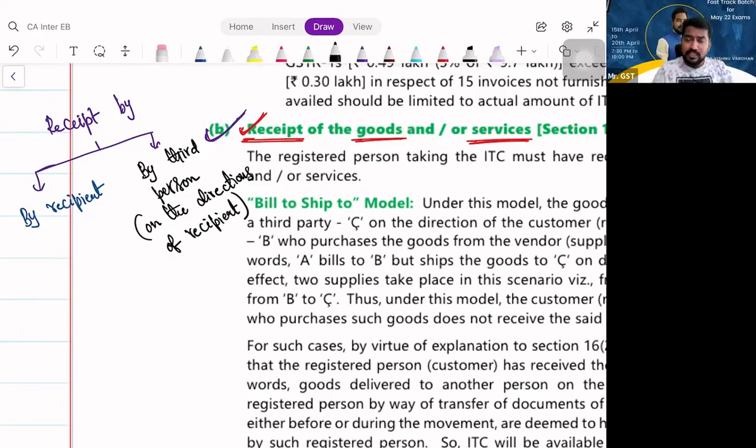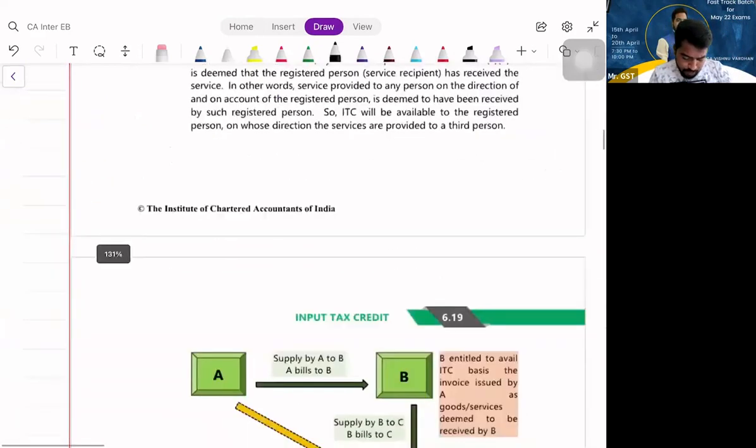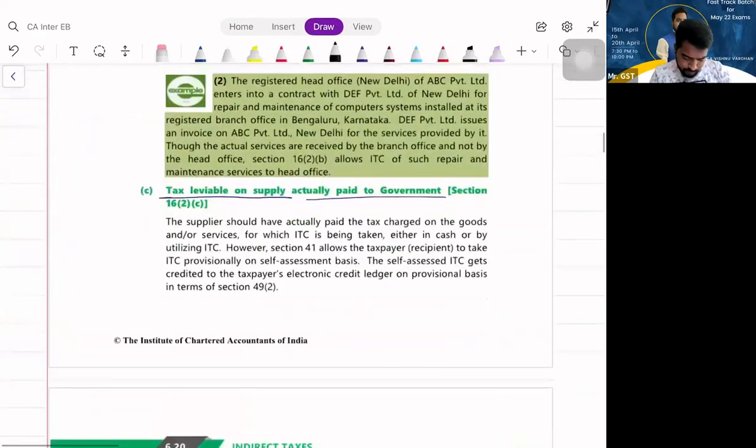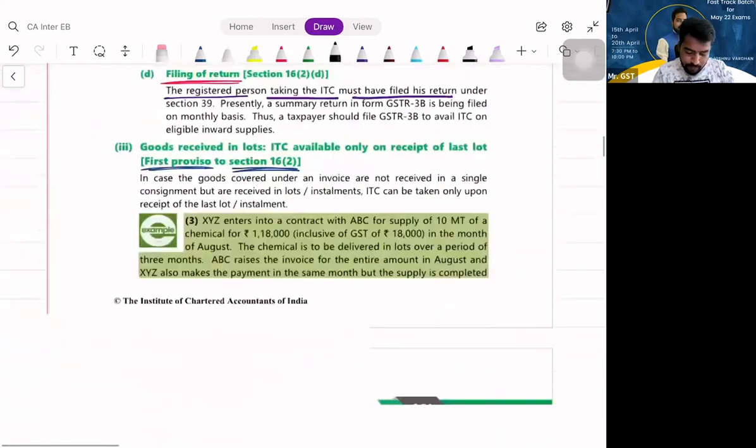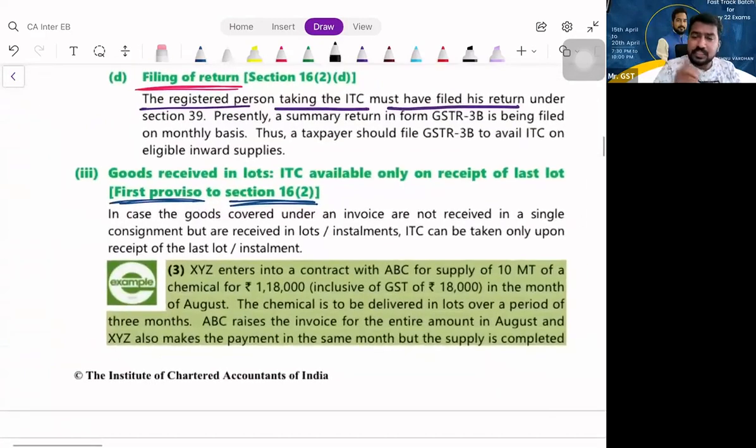So there is a proviso below section 16 subsection 2. Proviso number 1 below section 16 subsection 2 says that if the goods are received in lots or installments, when can I avail ITC? I can avail ITC only after the receipt of the last lot or installment. Is that clear? Shall we proceed? Yes, sir. So that is condition number 2.